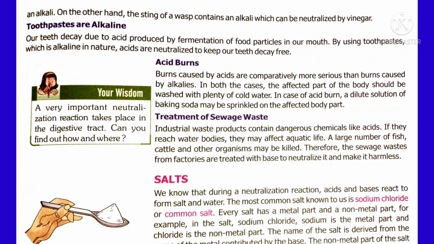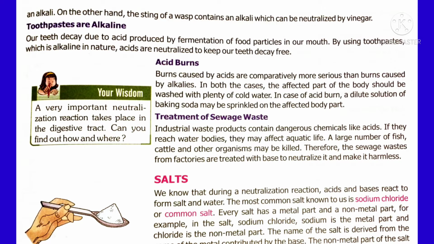A very important neutralization reaction takes place in the digestive tract of the human body. How? We are eating food. When it reaches the stomach, our stomach secretes hydrochloric acid for digesting purposes. After the digested food is passed from the stomach to the intestine, what happens? This food will be neutralized by alkali. Where do you get this alkali? From the bile. Bile juice is rich in alkali. Thus this food will be neutralized.